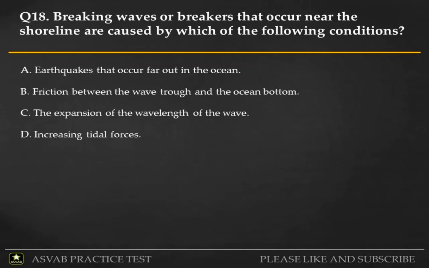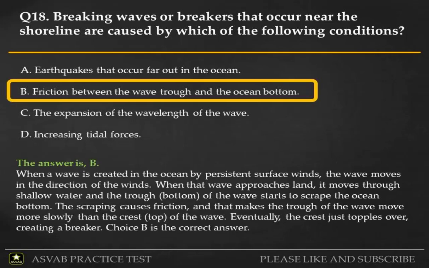Q18. Breaking waves or breakers that occur near the shoreline are caused by which of the following conditions? A. Earthquakes that occur far out in the ocean. B. Friction between the wave trough and the ocean bottom. C. The expansion of the wavelength of the wave. D. Increasing tidal forces. The answer is B.